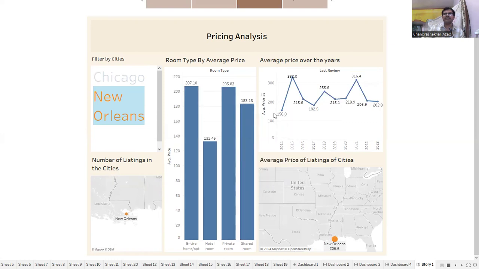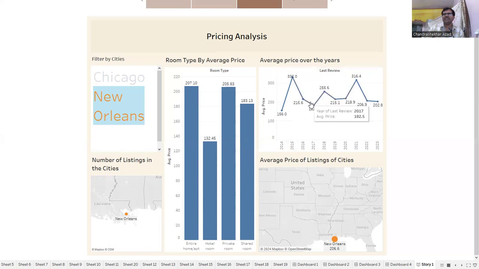So if we see the average price over the year, here in 2014 it is 156 and in 2015 it is 332. Here is a huge increase in the average price, from 156 in 2014, and it is double in 2015.